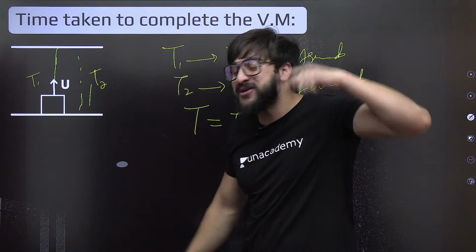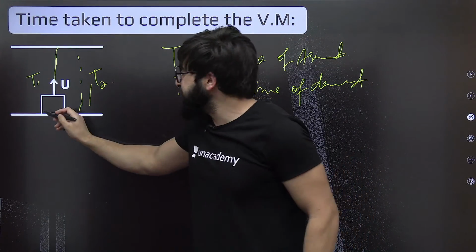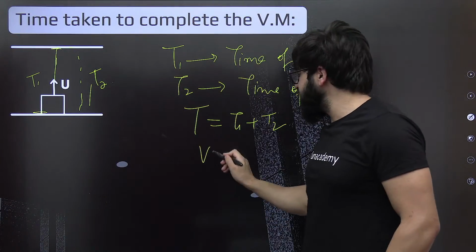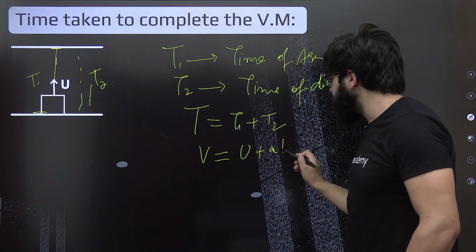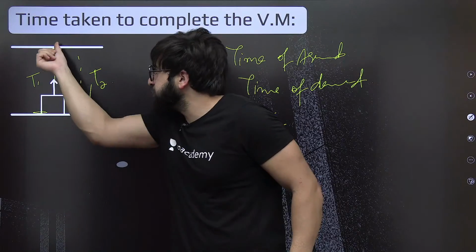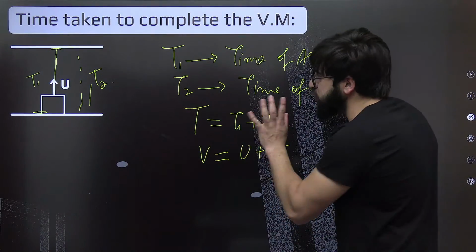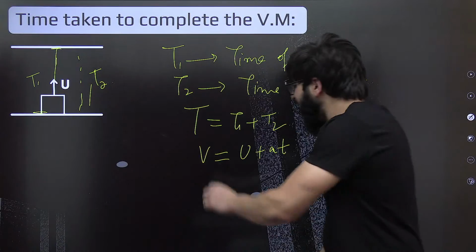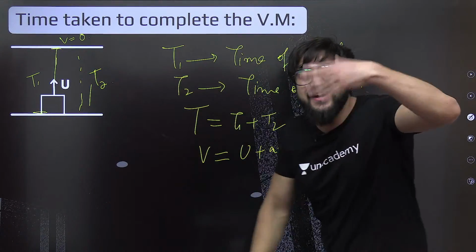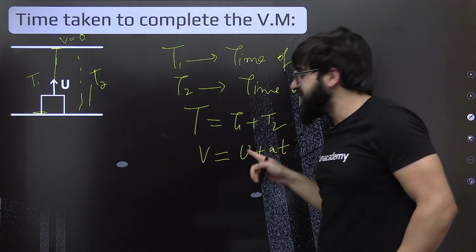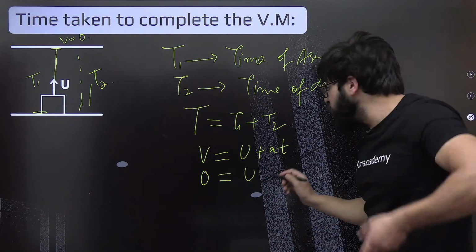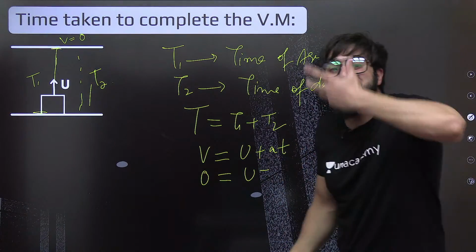We can use those formulas because acceleration is constant over here. We can use those formulas from this point to this point exactly. Which one? v is equal to u plus at. Use this. Understand? Now, if I'm using this equation from this point to this point, what is the initial velocity? That is u. For example, I'm giving it the velocity u. And what is the final velocity? As I told you previously, over here velocity becomes 0. So the initial velocity has some value, and the final becomes 0. And I told you how much is the acceleration? We take acceleration as negative.